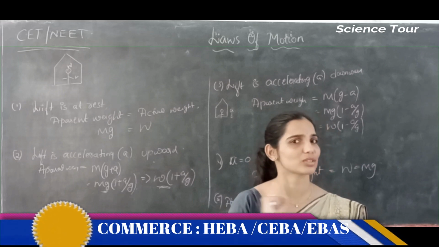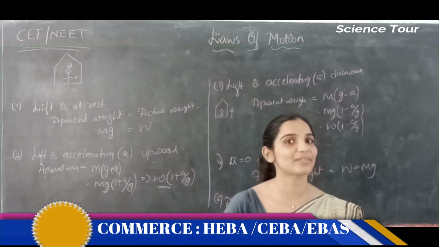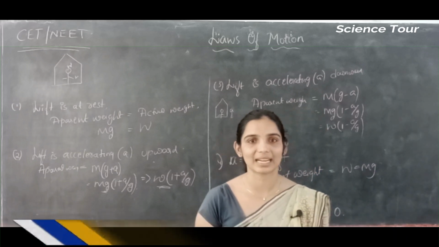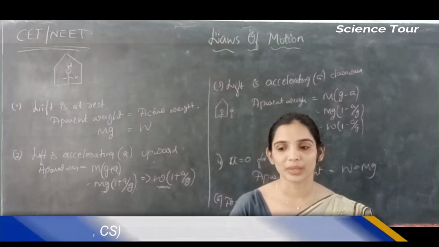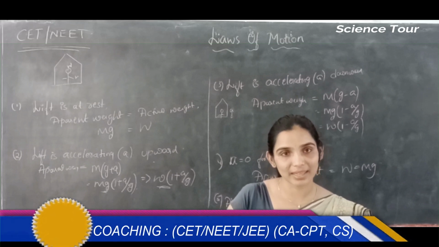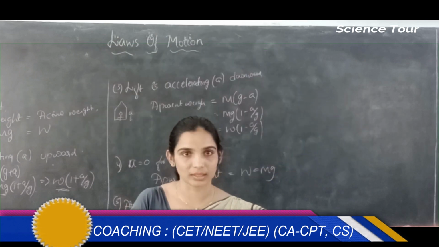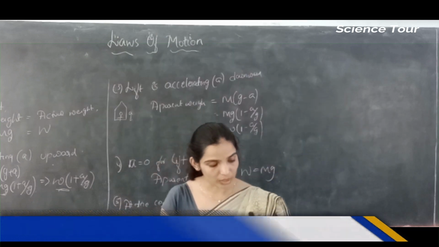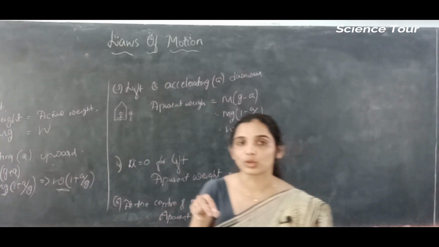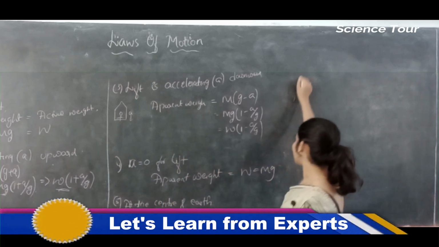Any object under uniform circular motion will have a centripetal acceleration. We have learned that in the chapter Motion in a Plane. That centripetal acceleration of an artificial satellite revolving around the earth will be equal to the acceleration due to gravity.